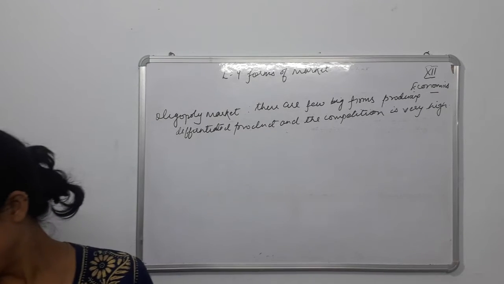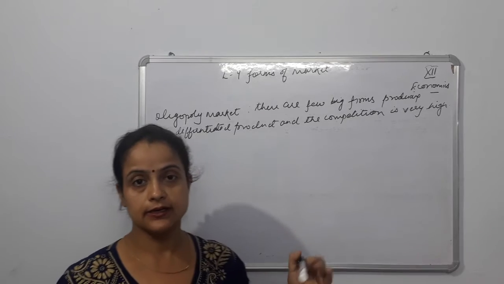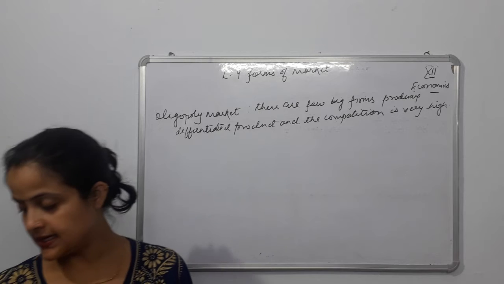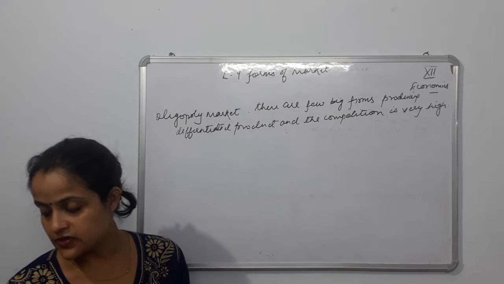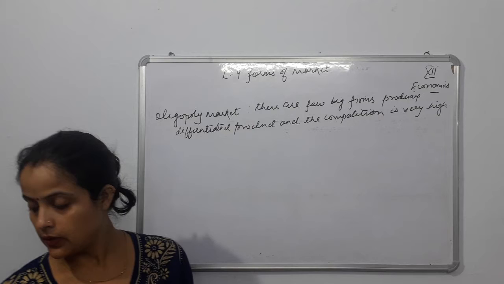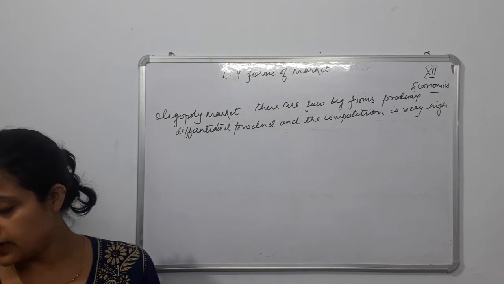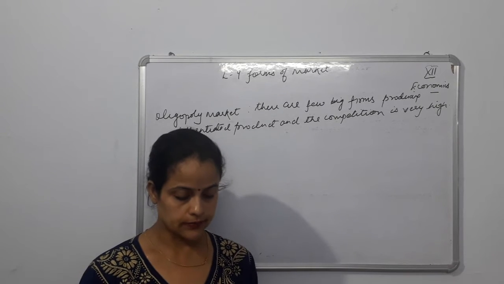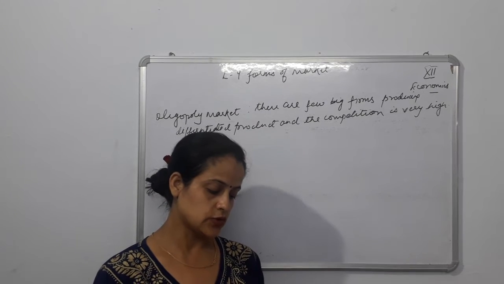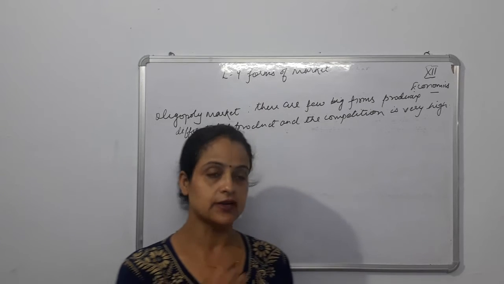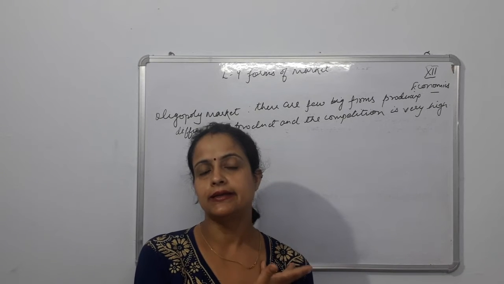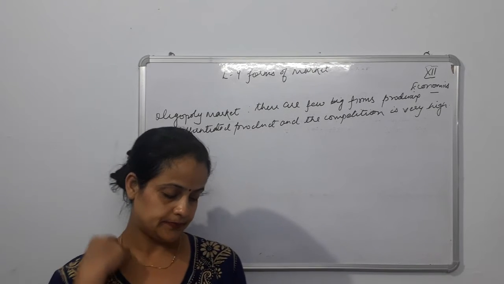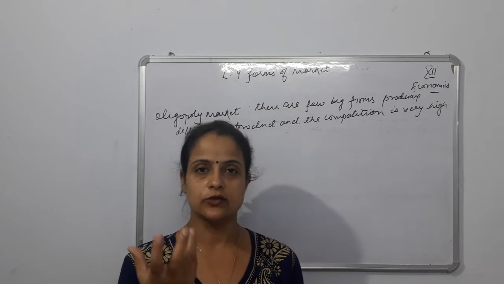Before starting the features, if I read something from the book, they say that it is that form of market structure in which there are few firms selling a product, so that there is intense competition. Now, how few should the sellers be to call it a situation of oligopoly is rather a difficult task. Deciding the number of sellers is very hard.